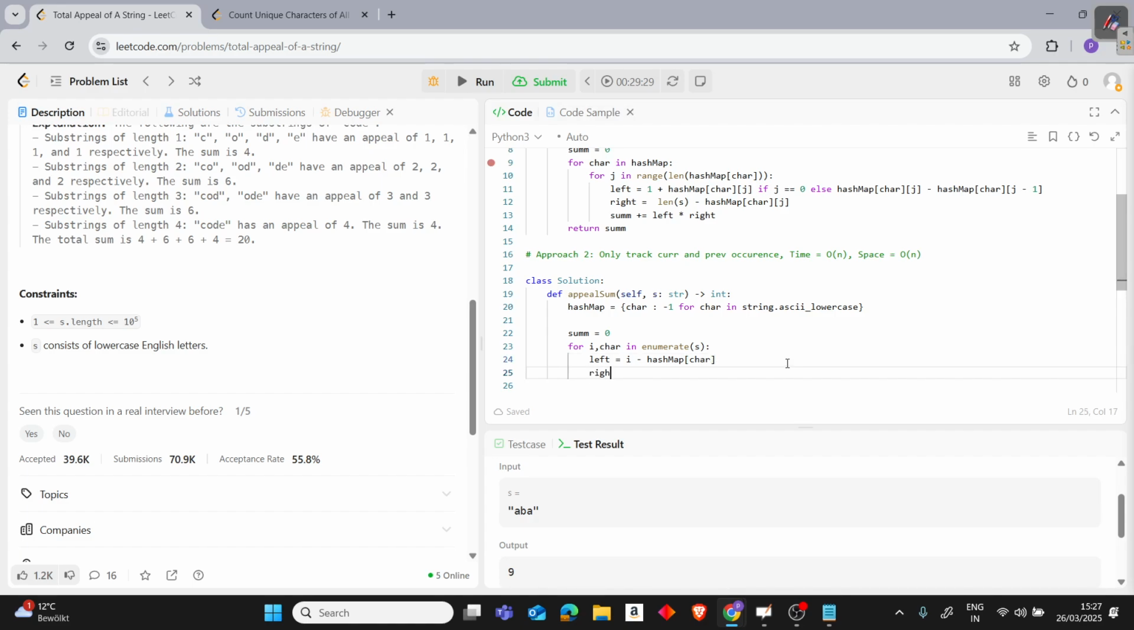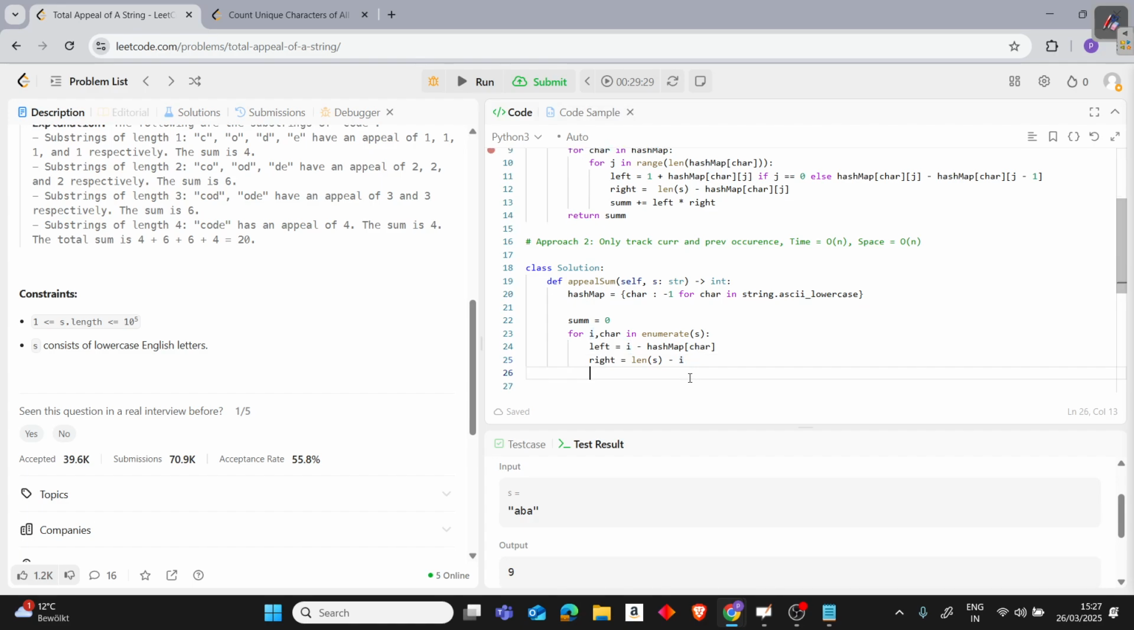And on the right side, it's the same. We are using the same thing, nothing is changing here. We are just using the length of s and the index, since we know where it's occurring. It is i in this case. So we use the same, and the rest remains the same. We just have to update the dictionary, or the hash map, I mean.